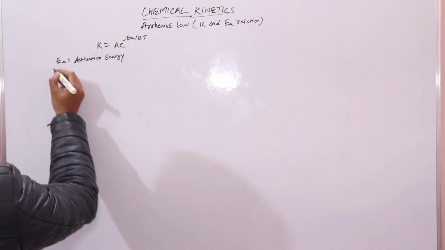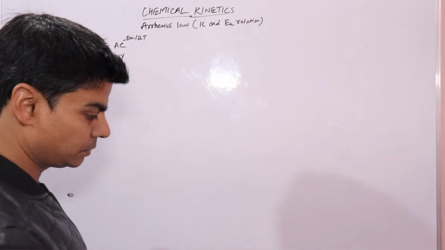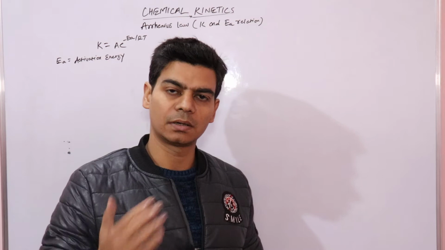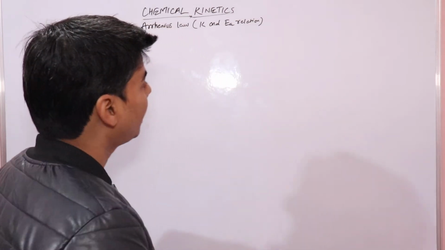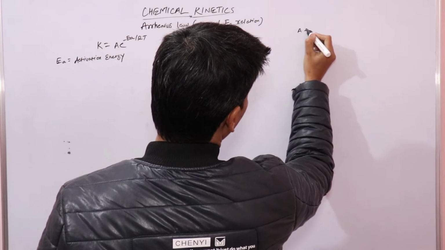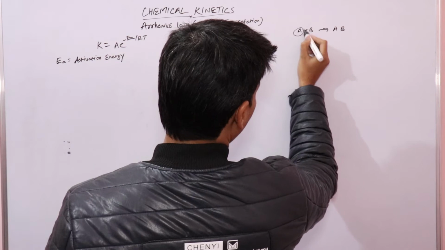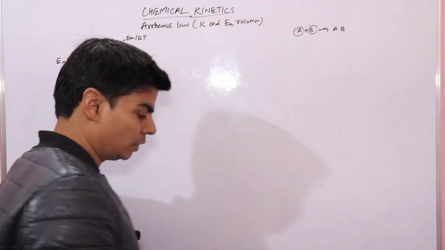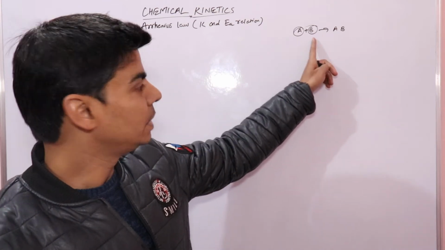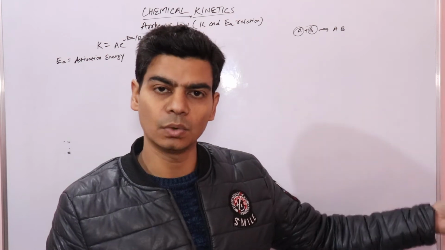Let's first recall what activation energy is, although we have already done this in our previous lecture. In the collision theory we said that A and B will react to form AB when A and B possess a minimum amount of energy called threshold energy.